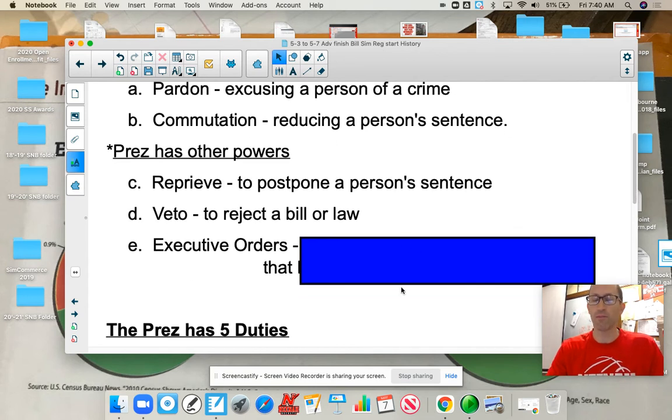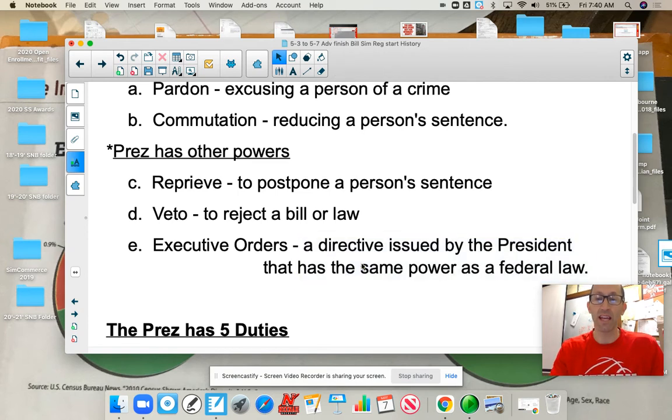Another thing that a president can do is issue executive orders. One of the most famous executive orders issued was by FDR, Executive Order 9066. And that imprisoned Japanese Americans back in 1942 after the attack on Pearl Harbor. People who have lived in America their entire life in California and other parts of the Western United States were moved to basically concentration camps and caged so that they wouldn't be a threat to the country.